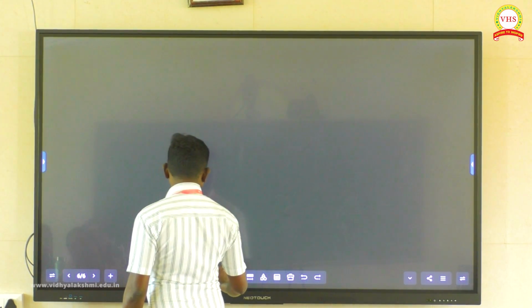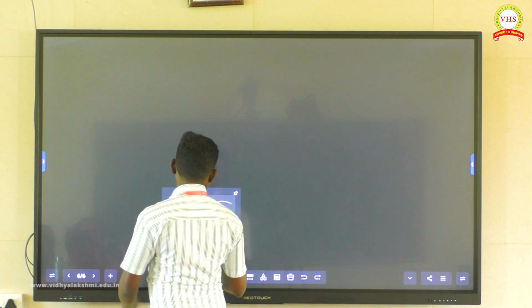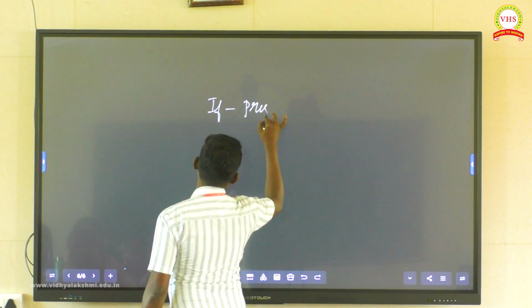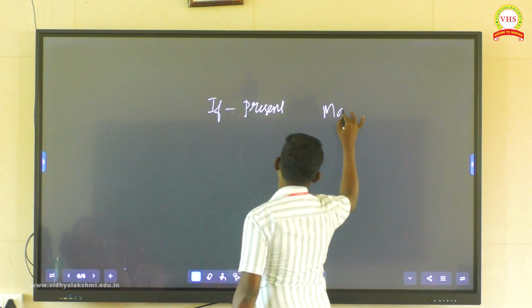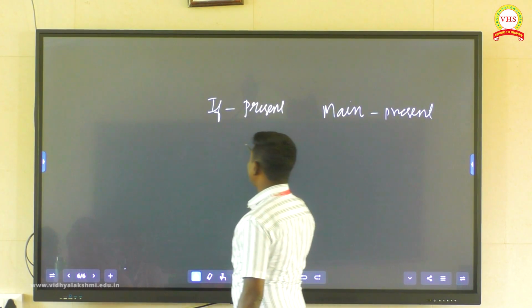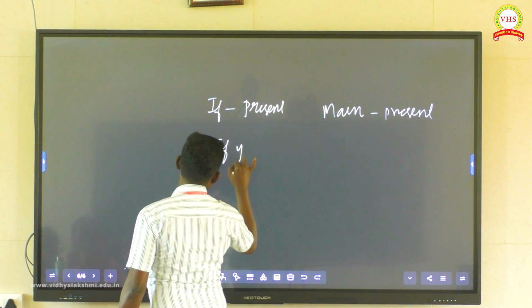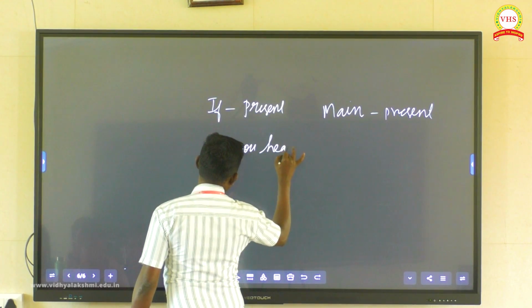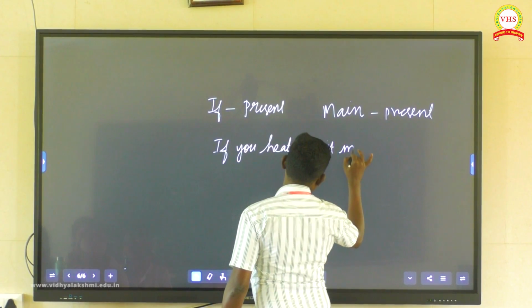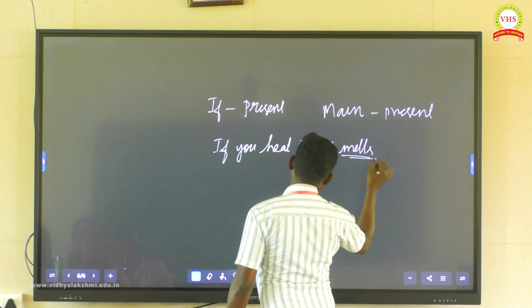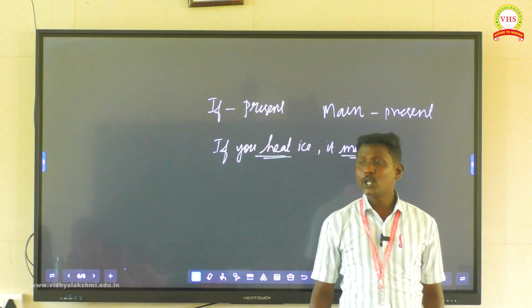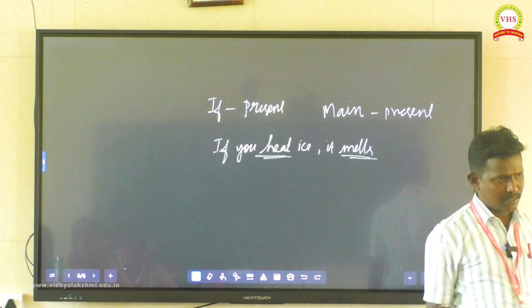Next condition is zero condition. Zero condition subject verb rule: if clause, present; main clause, present. Tell me an example. If you heat ice, it melts. Melts is present tense, heat is present tense. This condition is called a zero condition.